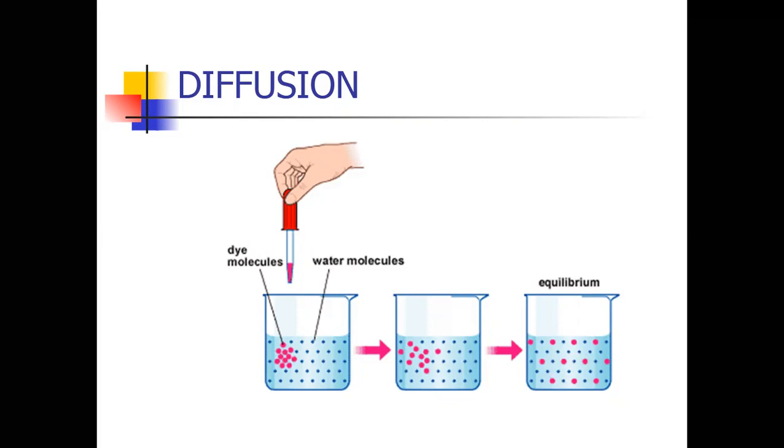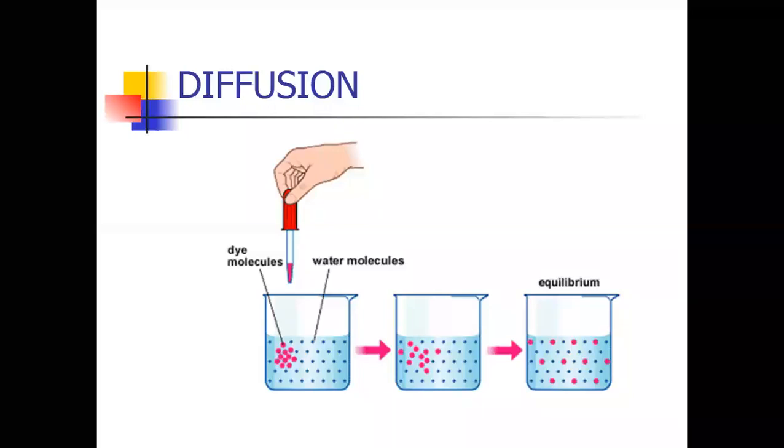In the next example, we can open a perfume bottle. The bottle is filled with perfume gas. When we open the perfume cap, the perfume gas easily spreads to the whole area without any energy. This mechanism is called diffusion.